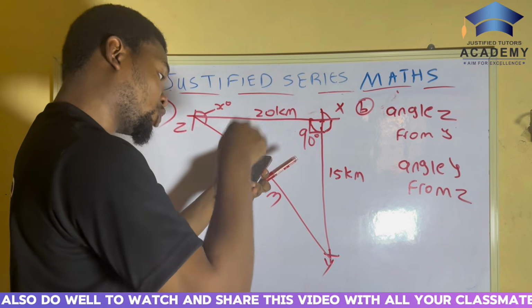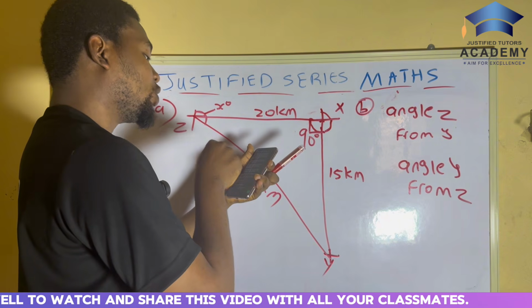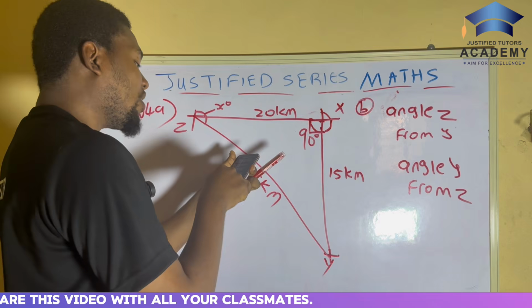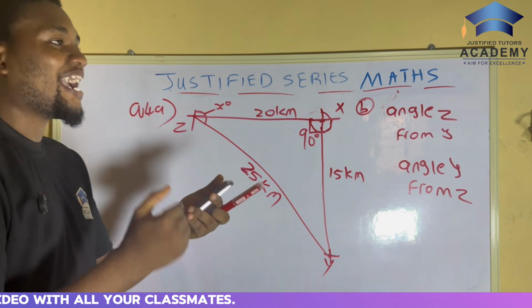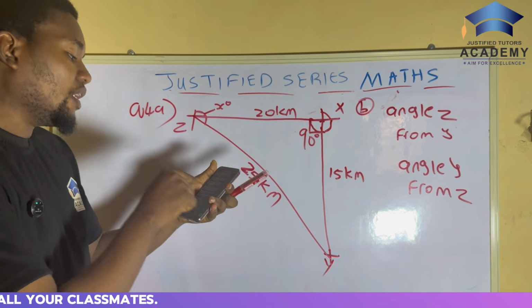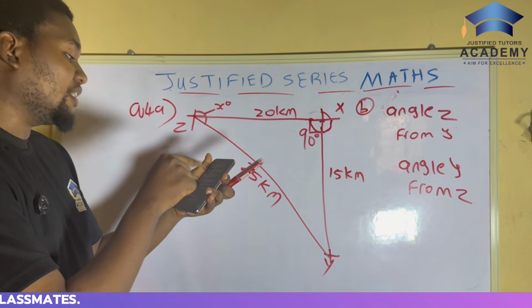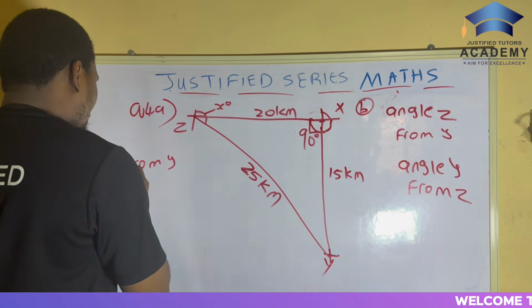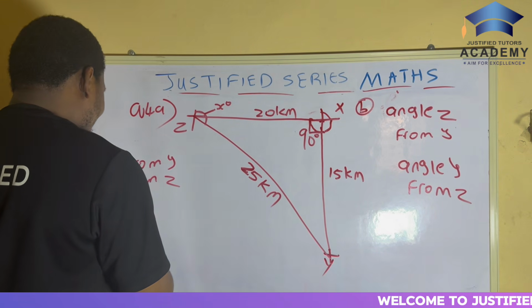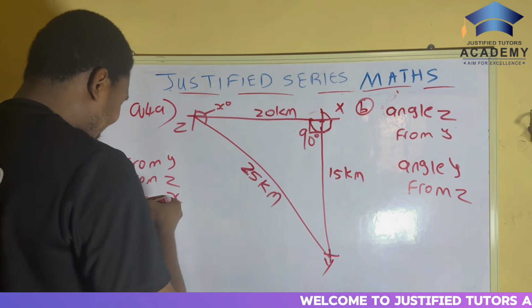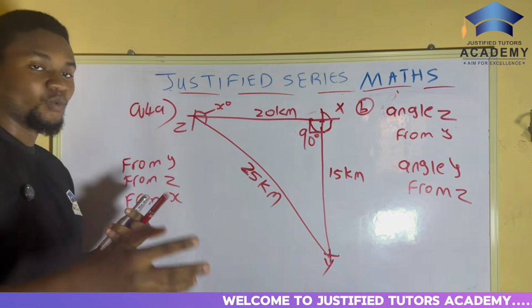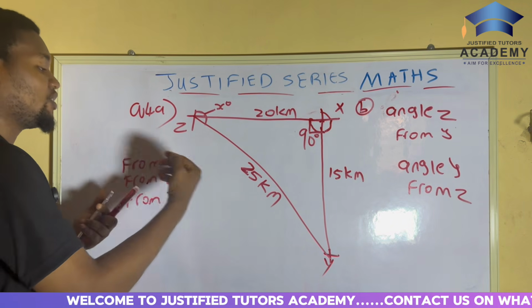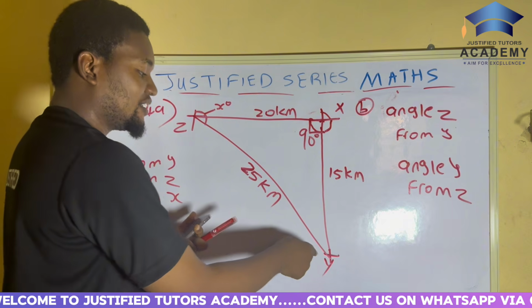They said that Z is 20 kilometer from X. So anywhere you see the word from, like from Y, from Z, from X, this from already tells that the angle is at that point. So if they said from Y, it means the angle will be at Y.